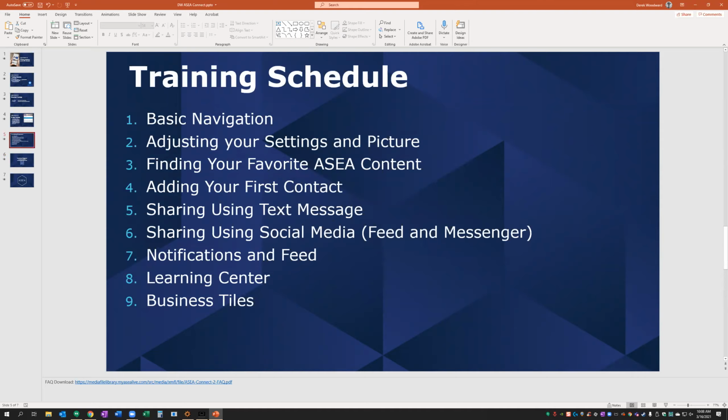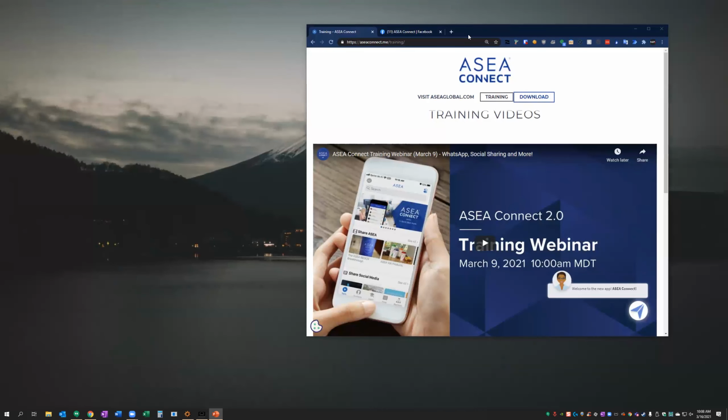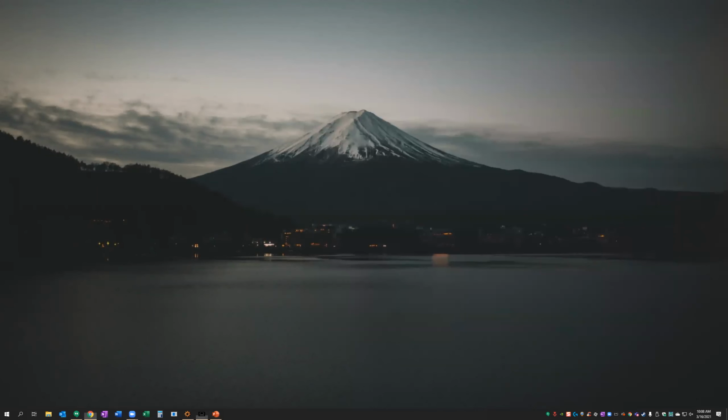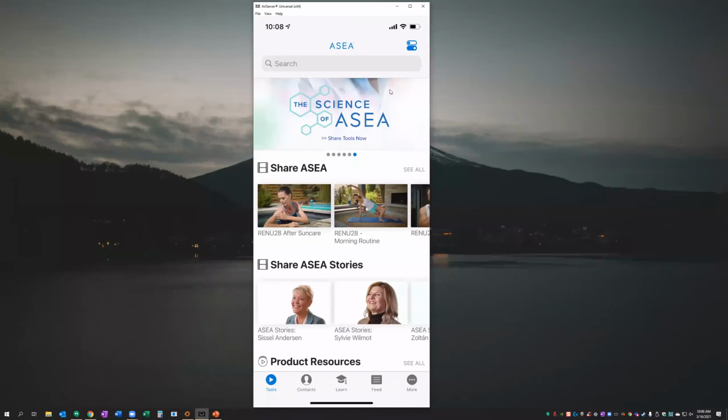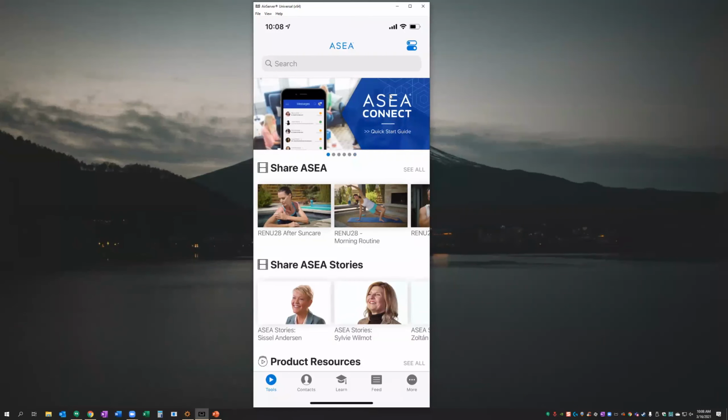So let's move a couple things into frame here, and let's take a few minutes just to show you a couple important areas of the app as we get started here. All right, so what we're looking at here is my iPhone, my iOS phone here. This is what it looks like when you get to the home page of the app.